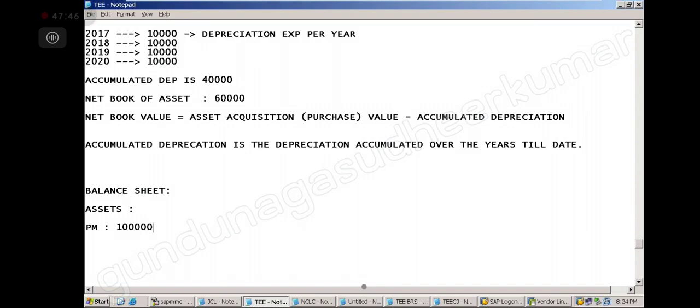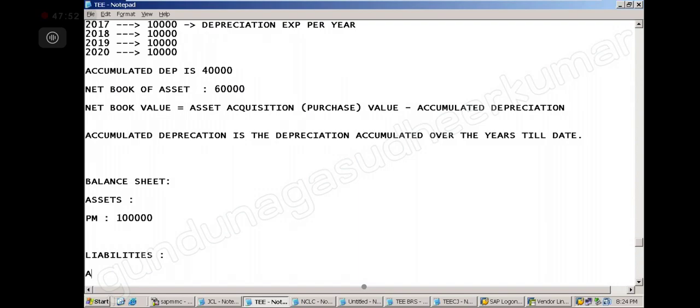And then under liability, you show accumulated depreciation, plant and machinery. How much? 40,000. Right? So there also you are coming to the same 60,000. But last year how much accumulated depreciation was there? This year how much? That will tell us how much depreciation you charge.